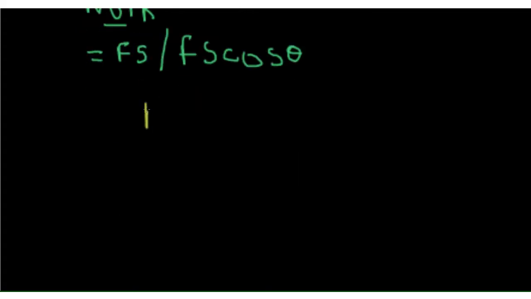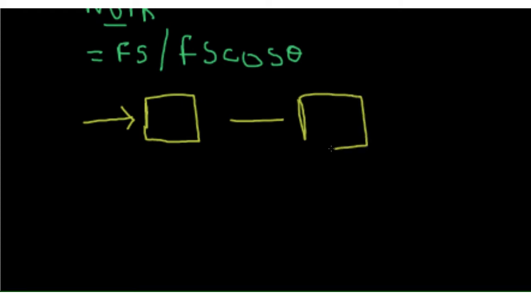So, say if I have a body here on the ground, so it's at rest. Then I apply some force. So what happens? The body gets displaced, right? So if the body gets displaced, we can say that there is some work that is done. So I apply some force and the body gets displaced. So there is some work done here. This is what you call as work done.